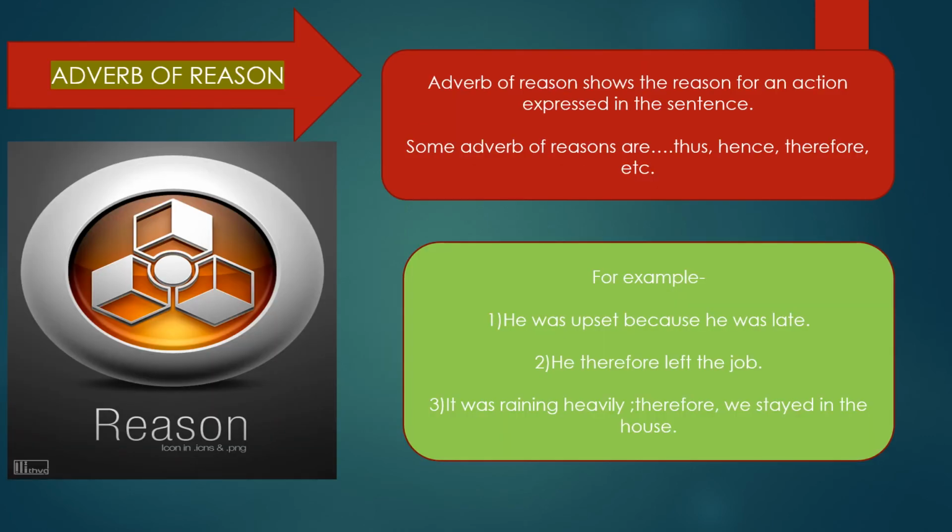Next kind of adverb is adverb of reason, as its name also shows its function. Adverb of reason shows the reason for an action expressed in the sentence. Some adverbs of reason are thus, hence, therefore, because, etc. For example, the first example: he was upset because he was late. In this sentence, the reason for being upset is that he was late. So here because is an adverb of reason.